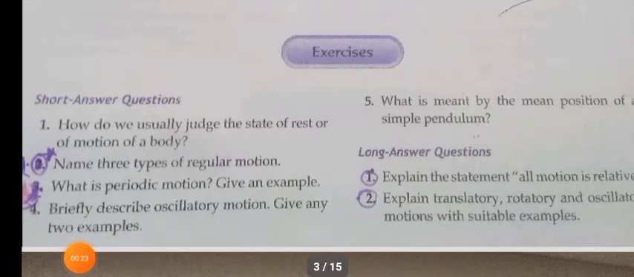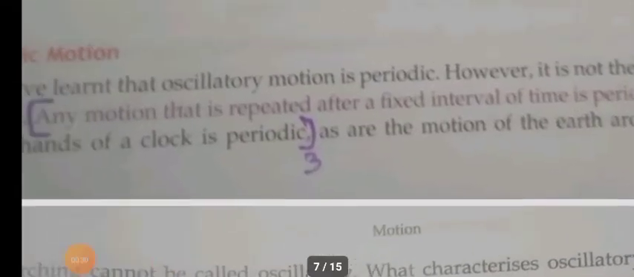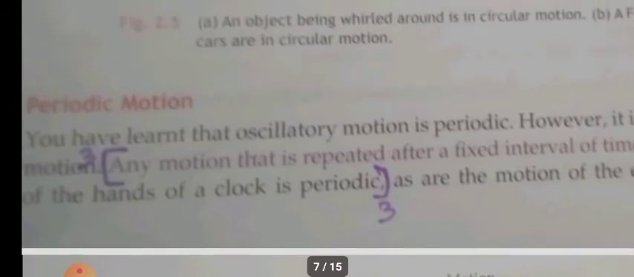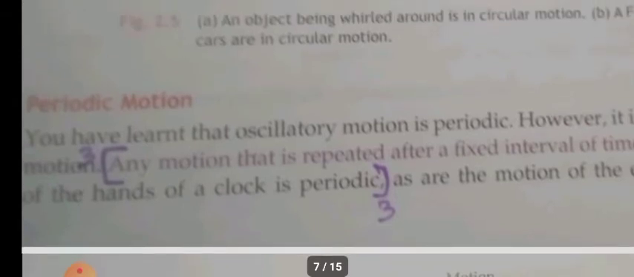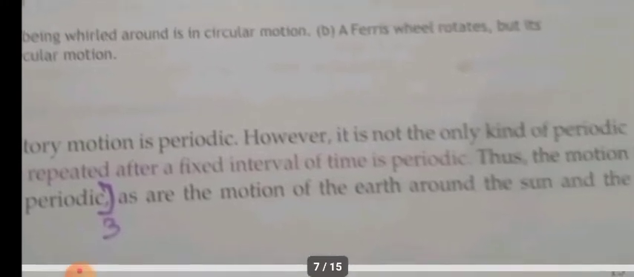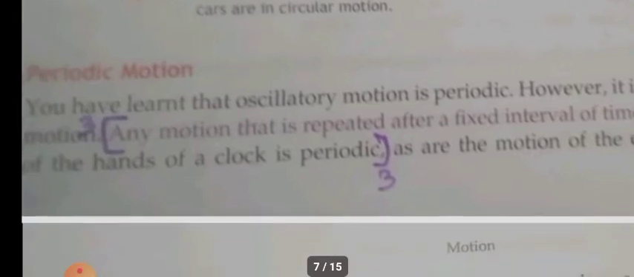The next question, what is periodic motion? Give an example. Periodic motion is any motion that is repeated after a fixed interval of time. Thus the motion of the hands of a clock is periodic.